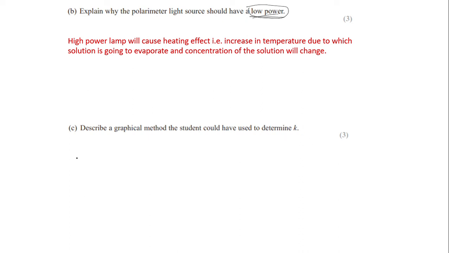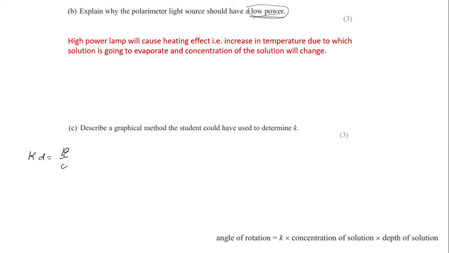Clearly, I told you that the K depends on angle of rotation as per the formula. You see, angle of rotation is equal to K into this. So if you rearrange for K, K into D is equal to angle of rotation divided by concentration, C.